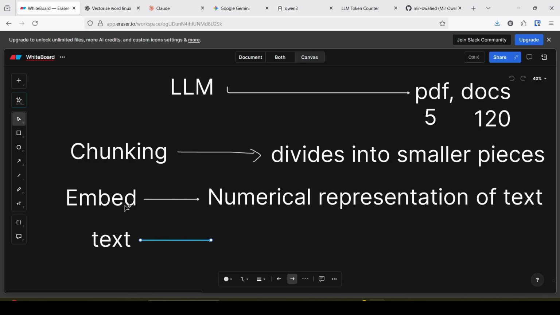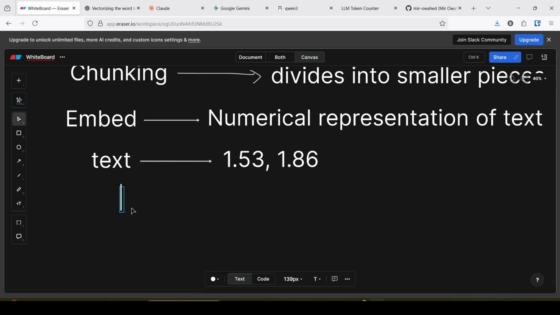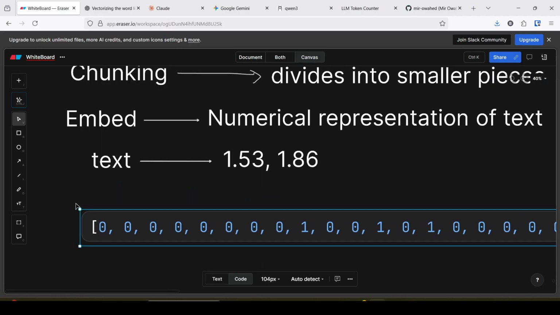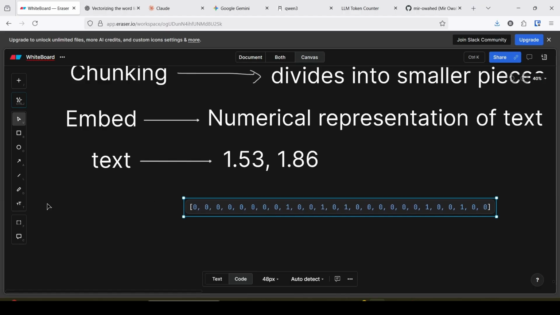That means it has a numerical representation, maybe something like 121.53, 1.86, in this way. This is the vector representation, the vectorization of the term Linux.